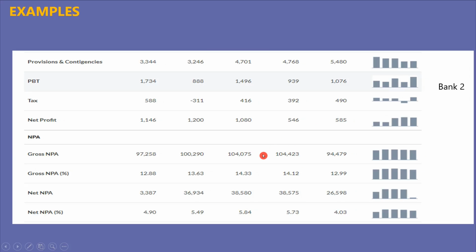Yet another example is of another bank where you can see the gross NPA is around 97,000 crores to 104,000 crores. Similarly, here also the bank has set aside a huge amount for provisioning. As a result, the net NPA is getting reduced.